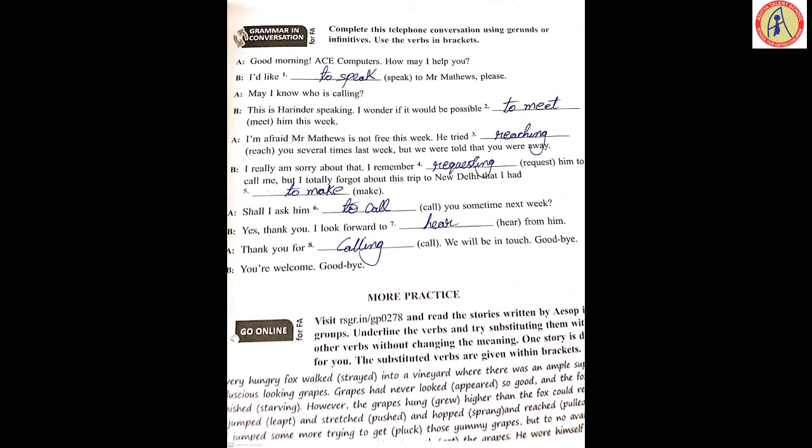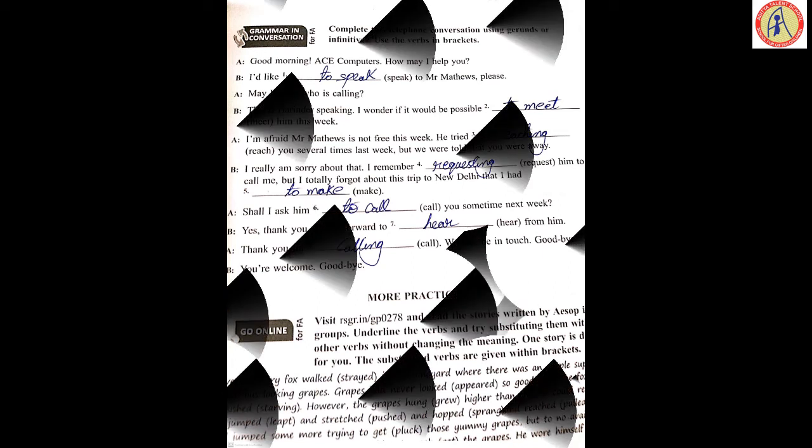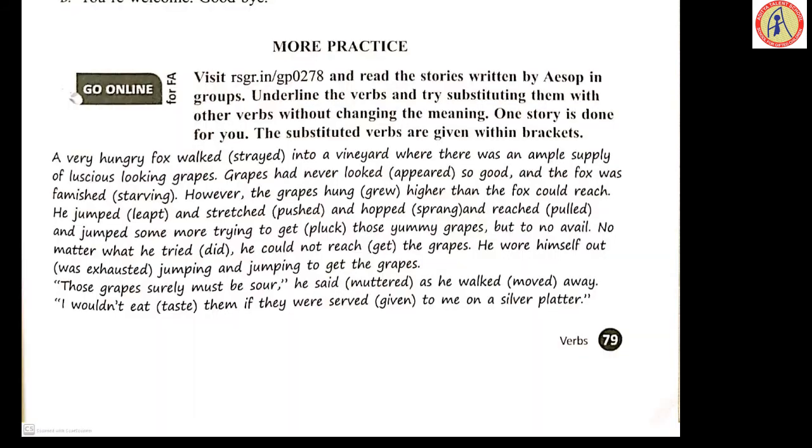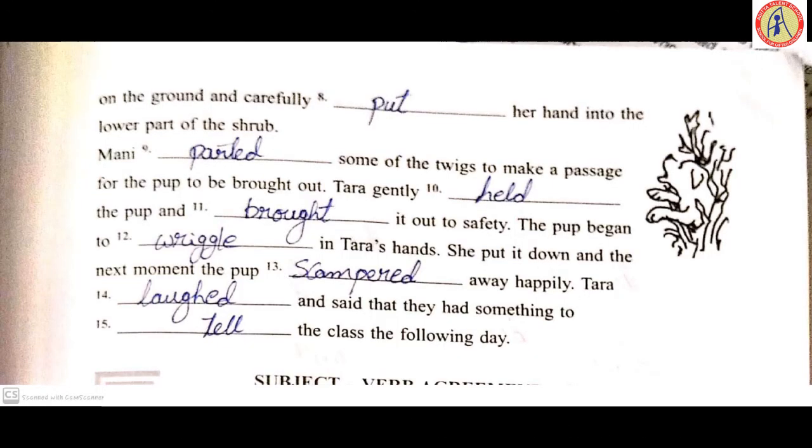To form is already given there. So just write here, HER from him. Thank you for calling. We will be in touch. Goodbye. You're welcome. Goodbye. Okay. Next one. More practice. This is the end of our grammar topic, verbs. Clear? Now check your answers. The homework which is given to you.